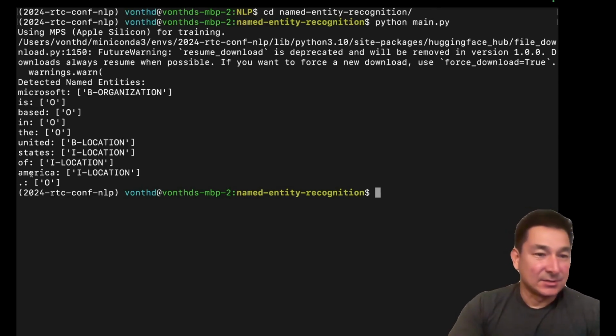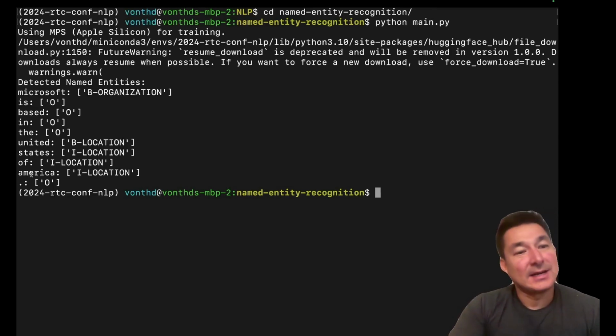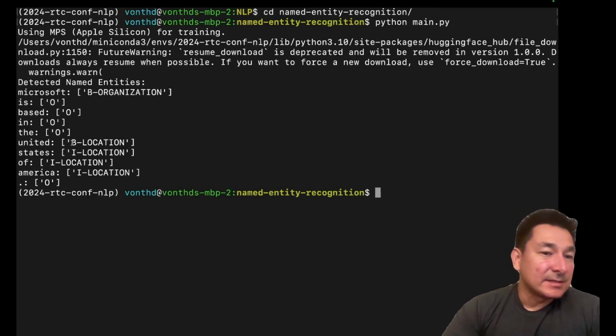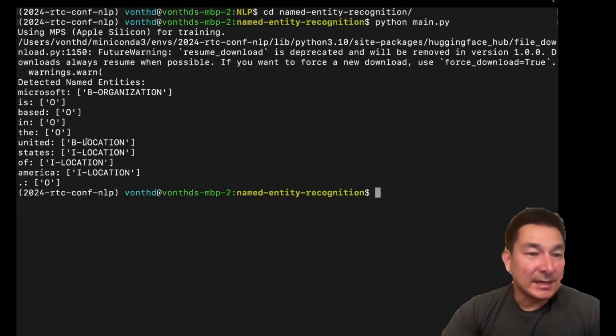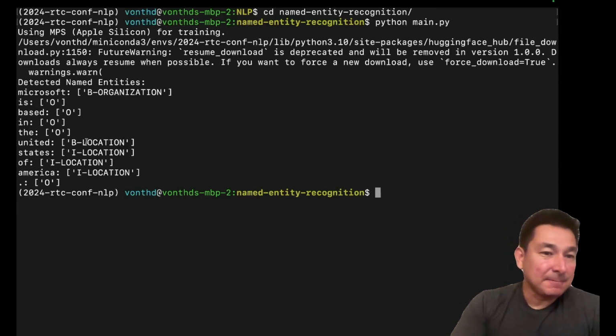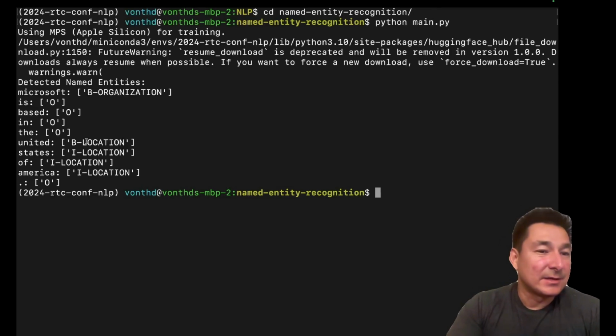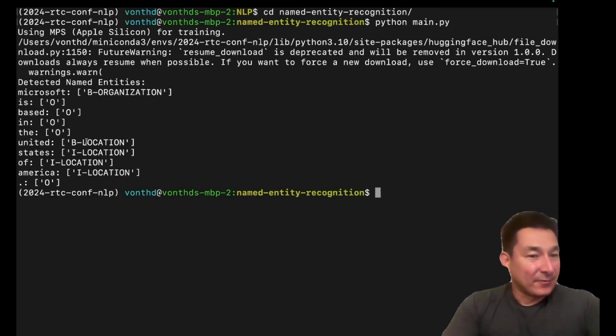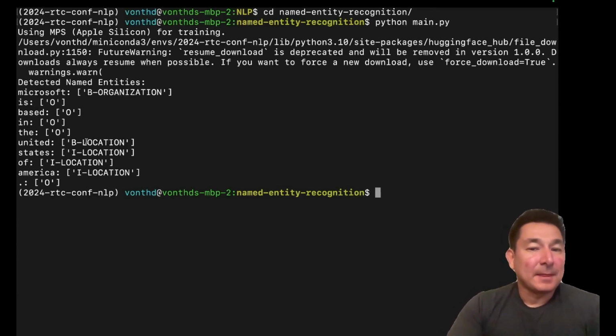It's not just "United" is a location, right? It's the United States of America. And so that's why you see this B hyphen I. So this B-location, which is correct, it is a location, but the others need to be denoted with the I, which is effectively just saying this is a continuation of starting with this B tag, right? So it's the United States of America. And so this is correctly identifying all of the entities contained within this sentence.